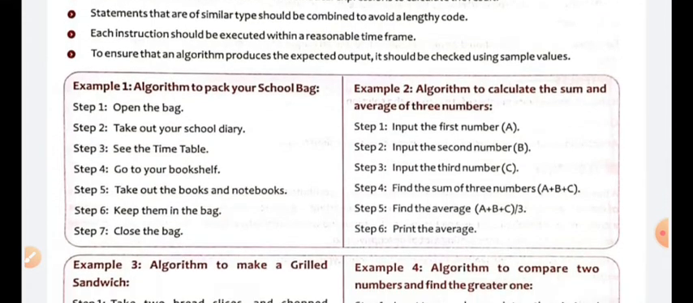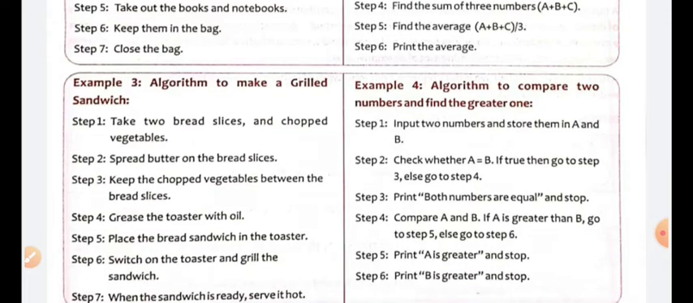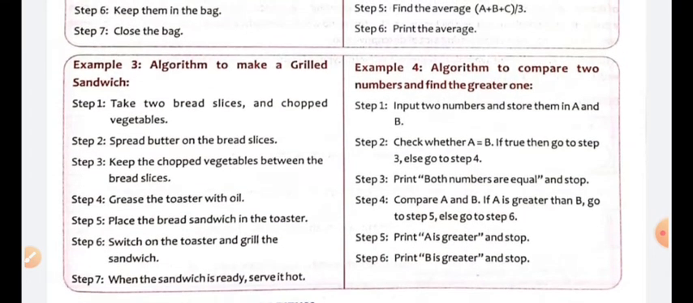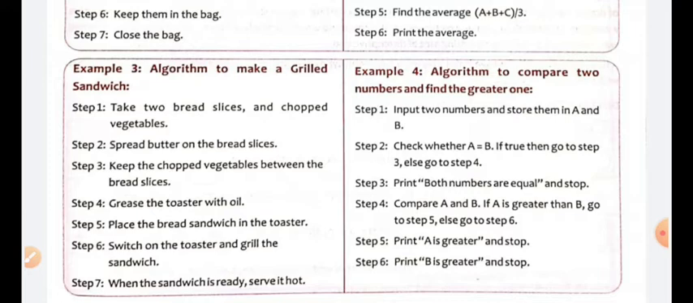Then after that, one more example in front of you all: an algorithm to make a grilled sandwich. Those who are very good at cooking can understand it very easily. For making a sandwich, you must have two slices of bread, because one is required from the upside and another one is required from the bottom side.